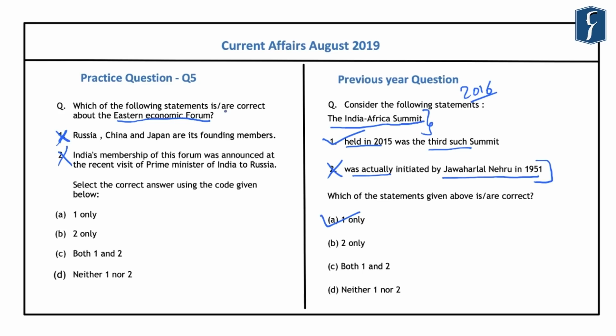Now, as India has announced its support for the development of the Russian Far East, this topic related to the Eastern Economic Forum becomes extremely important for us from the preliminary examination point of view. And this is because a question was already asked in the year 2016 on a similar summit related to India and Africa, which was held in the year 2015 in India. So you should always keep track of such important summits where India has shown its interests. With this, let's take up the next question now.